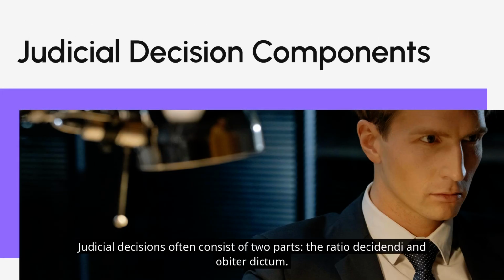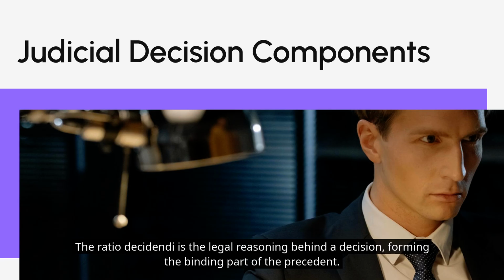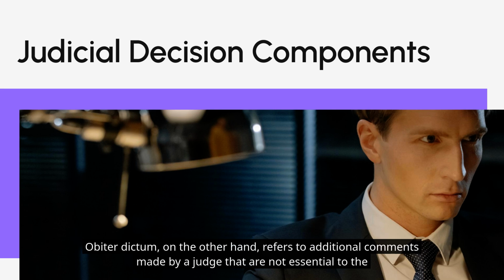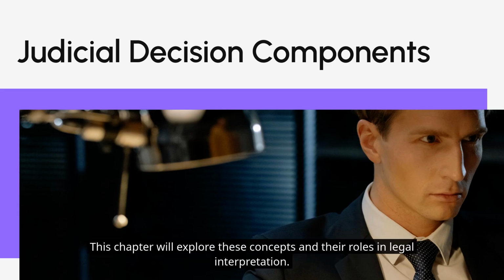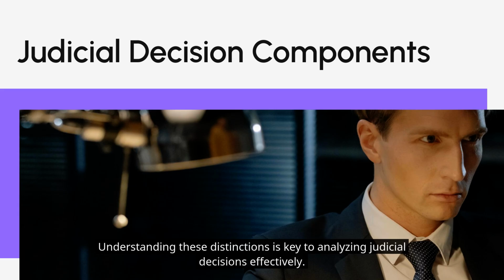Judicial decisions often consist of two parts, the ratio decidendi and obiter dictum. The ratio decidendi is the legal reasoning behind a decision, forming the binding part of the precedent. Obiter dictum, on the other hand, refers to additional comments made by a judge that are not essential to the decision. This chapter will explore these concepts and their roles in legal interpretation. Understanding these distinctions is key to analyzing judicial decisions effectively.